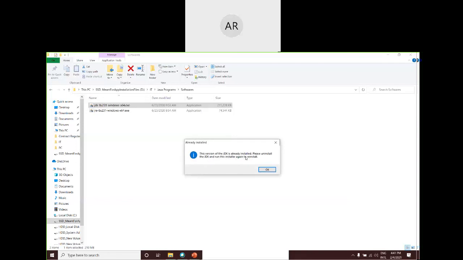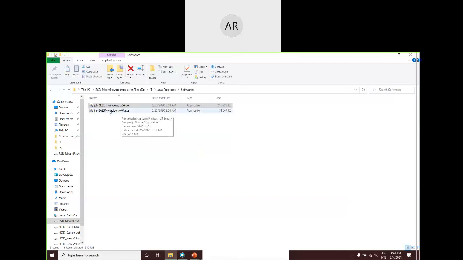Otherwise, it will give you a welcome wizard, where you will be clicking next and install, and it will get installed on your machine. It's plain and simple. There is no issue there. You just need to click on two next buttons and then the install button. That's all. There is nothing big in it.